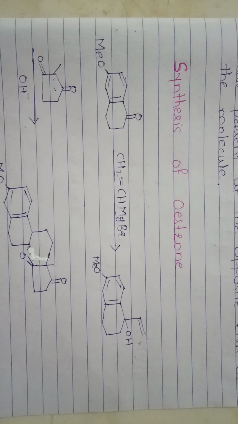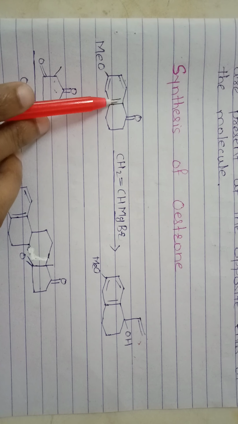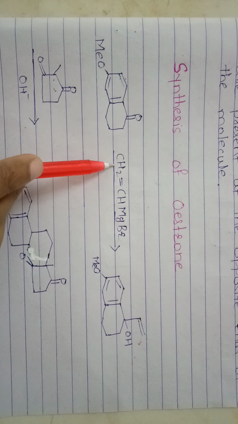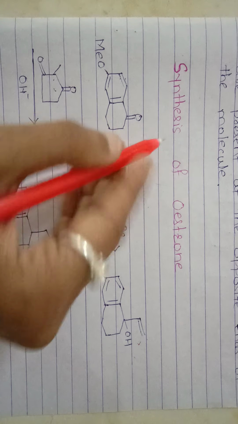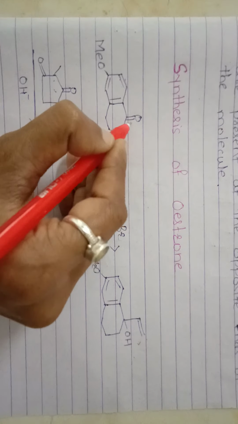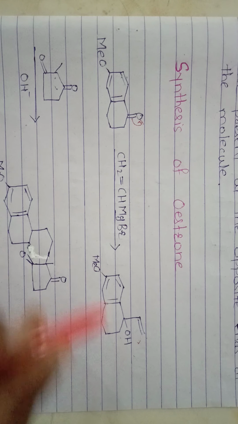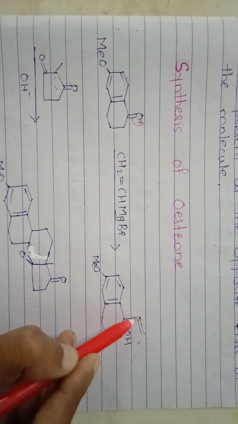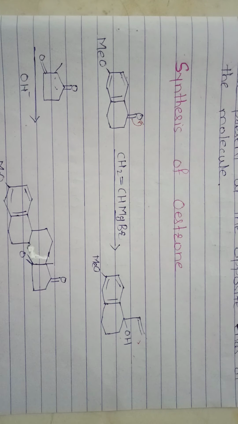Then in the next step, the synthesis of oestrone. The starting material is treated in the presence of Grignard reagent. It gives this bond removed to OH and formation of this OH, and this is the CH2 double bond CH2, and MgBr is removed.